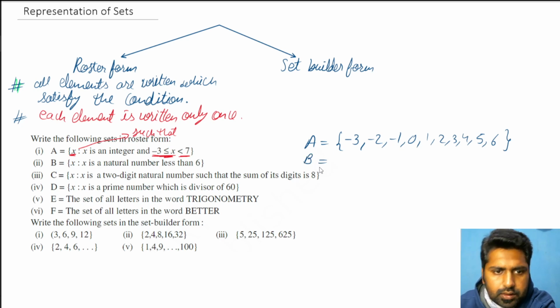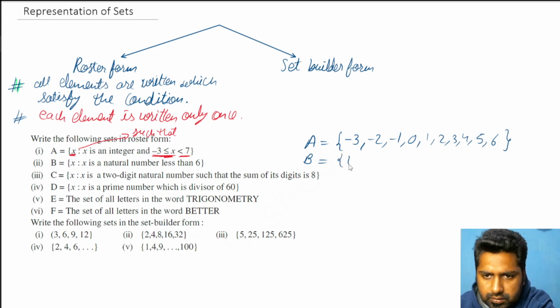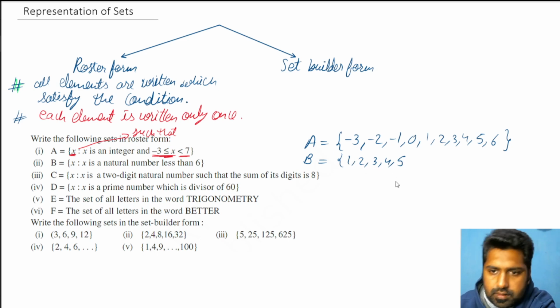B is the set of x such that x is a natural number less than 6. So think of all the natural numbers that are less than 6. Everyone knows natural numbers start from 1, 2, 3, 4, 5, but we don't have to write 6 because it's saying less than 6. 6 is not less than 6. So we will end it.